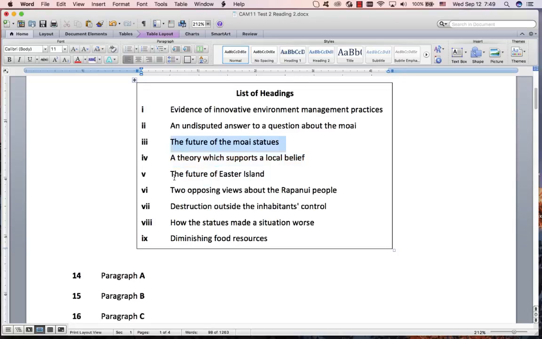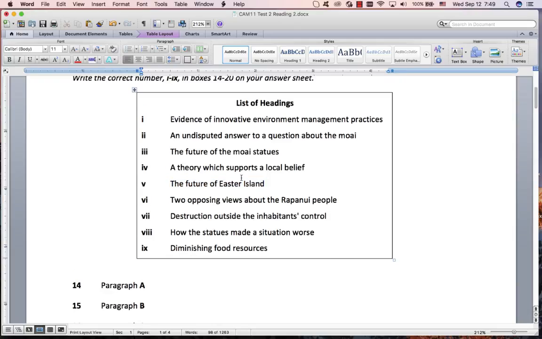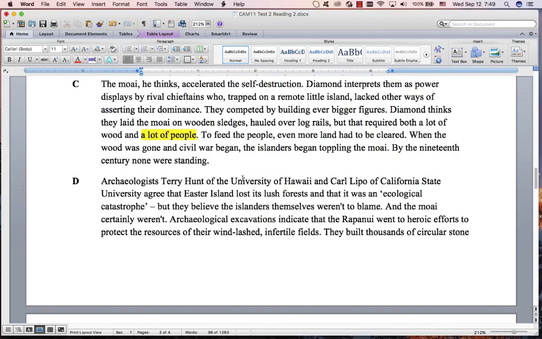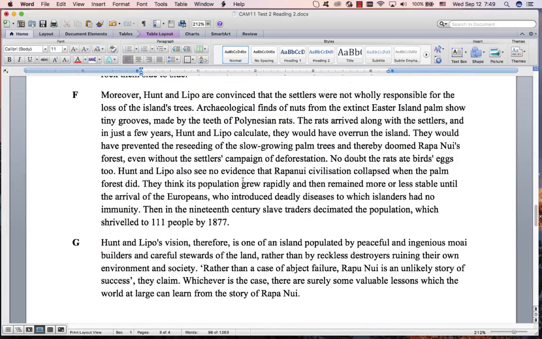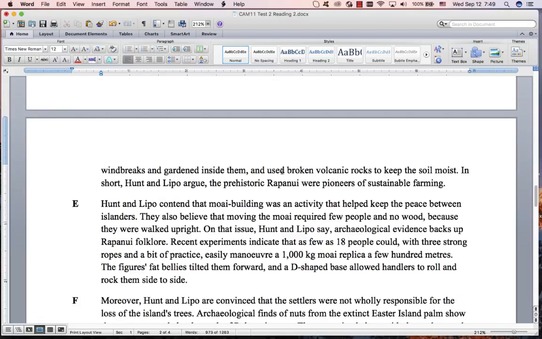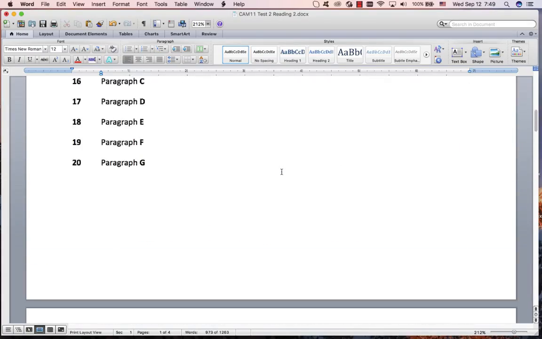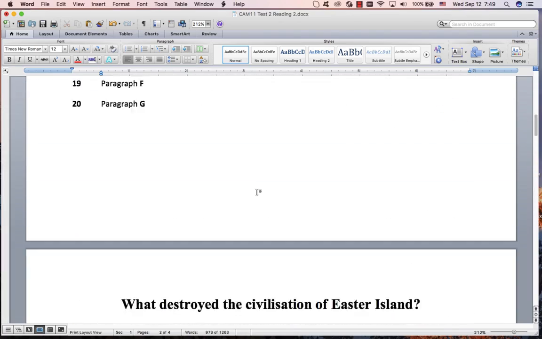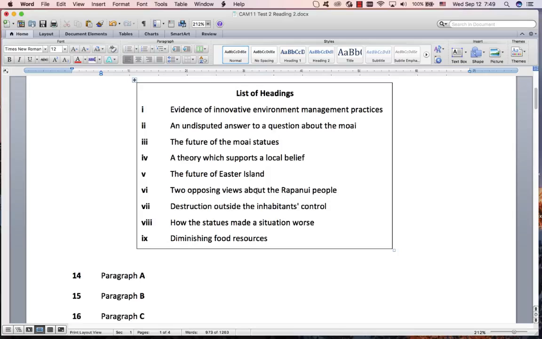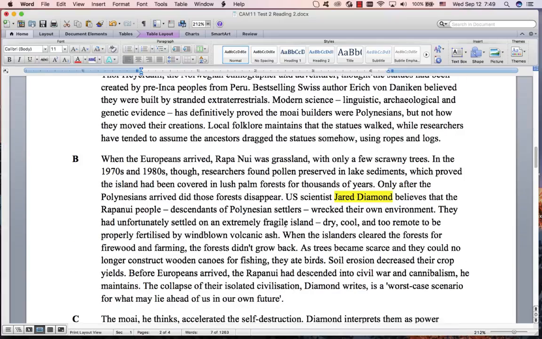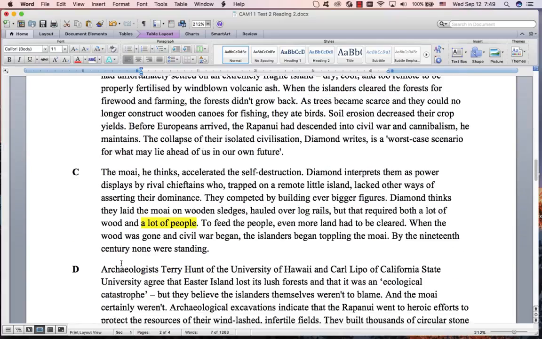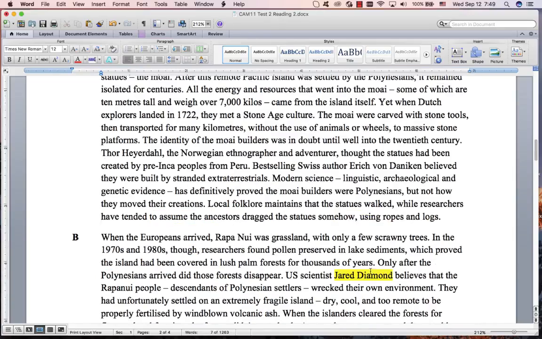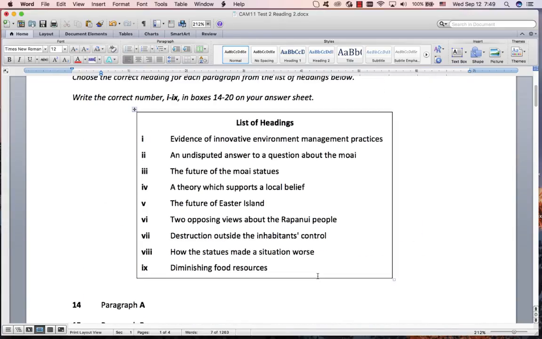Future again. These two now immediately are quite interesting because usually, I can't say always, but usually when they talk about the future, it is somewhere in the final paragraphs of any reading. So if you see a heading about the future, you should start looking at the end of the passage. That's a good rule to remember. But again, I have to put the word sometimes with it. Two opposing views. No, because we've got Jared Diamond's view, but later on other people come in. So we're only talking about Jared Diamond's view.